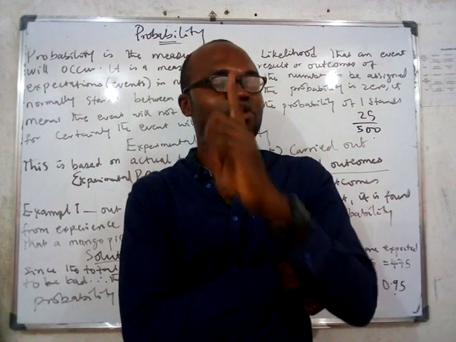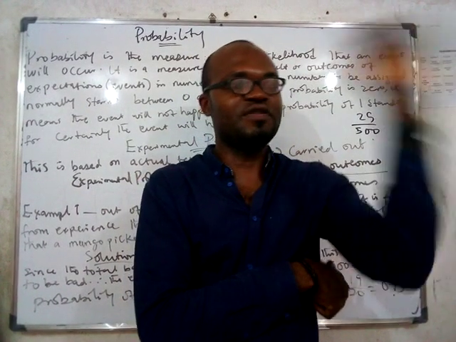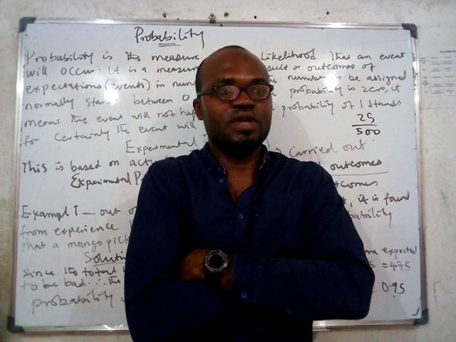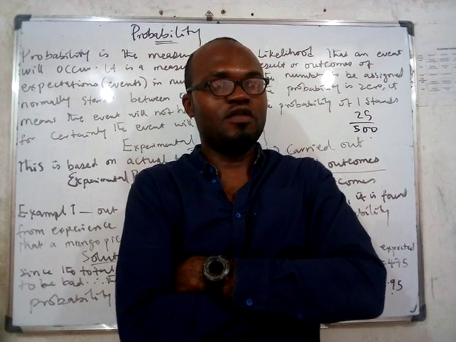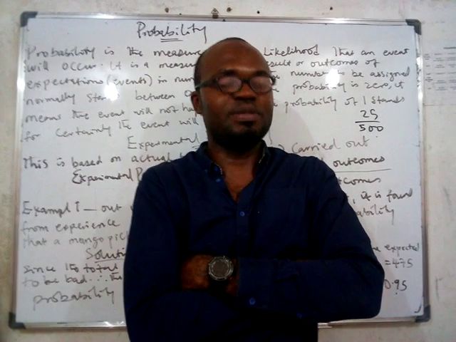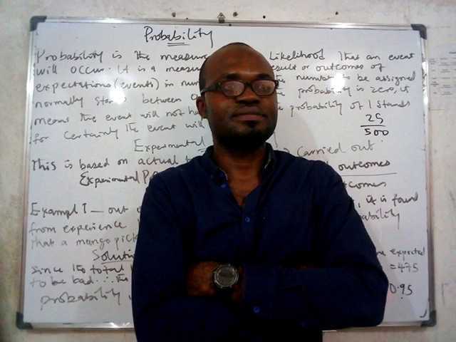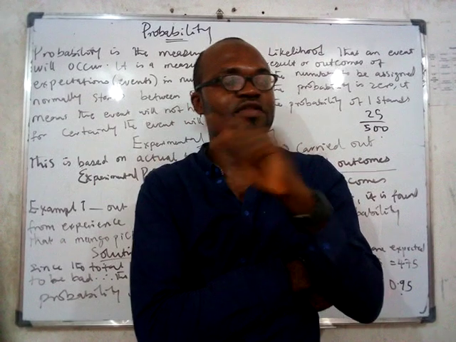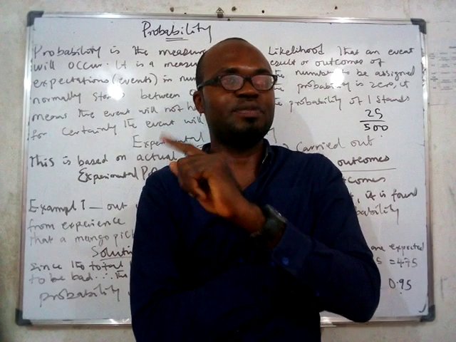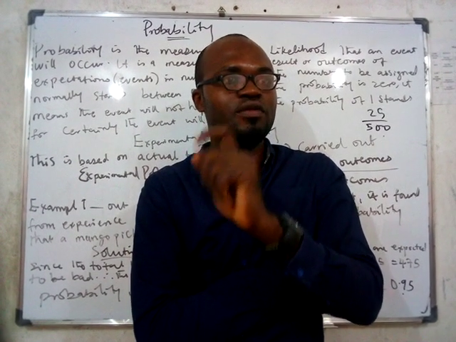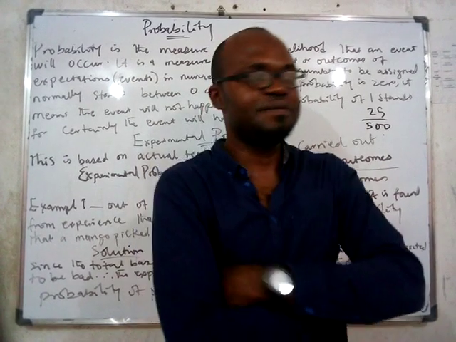But if the teacher missed 1 day, what is the probability of him coming on the Monday of the other week? It will be 4 over 5. And the probability of him not coming will be 1 over 5. Understand? Probability of him coming will be 4 over 5, whereas the probability of him not coming will be 1 over 5. Is that clear?